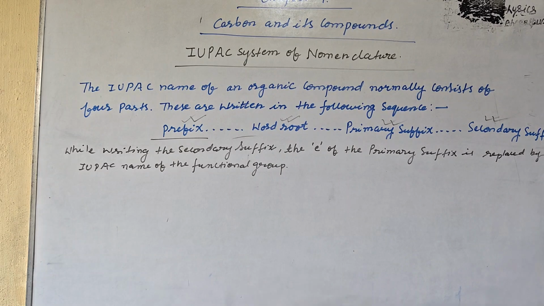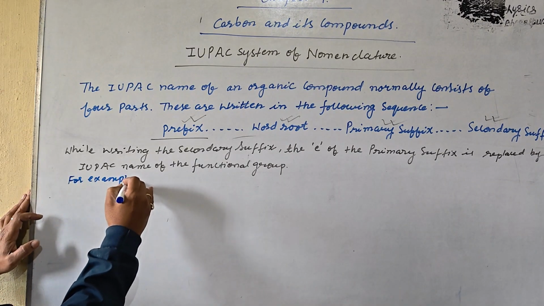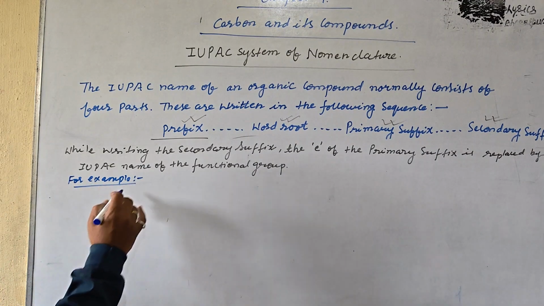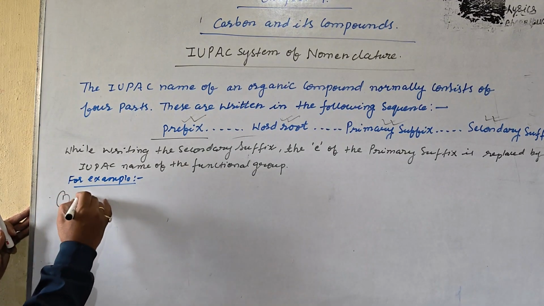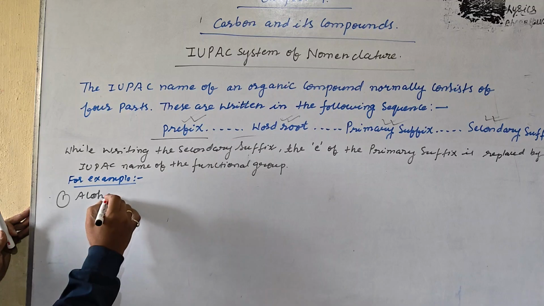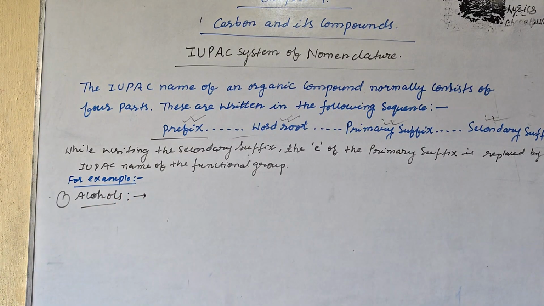After that, for example, the first one is the alcohols. First, see how the alcohols are written and how the e can be replaced by the functional group.